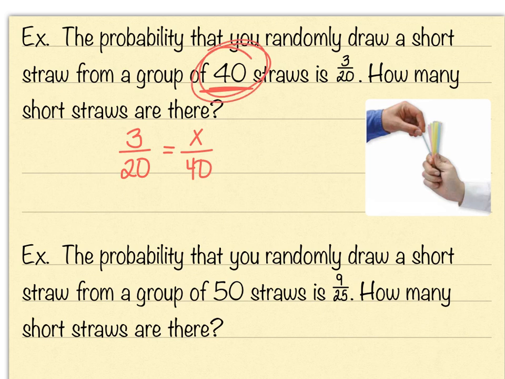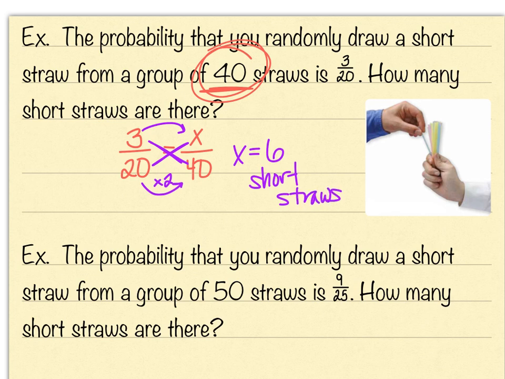And I can just set up a proportion. Now, this is a super easy one to solve. I don't even have to use cross products if I don't want to, because I noticed that 2 times 20 is 40, and so 3 times 2 would just be 6. So x equals 6. So in this stack, there's 6 short straws. So we can use the probability to actually find out how many of those favorable outcomes are there. There's 6 short straws.